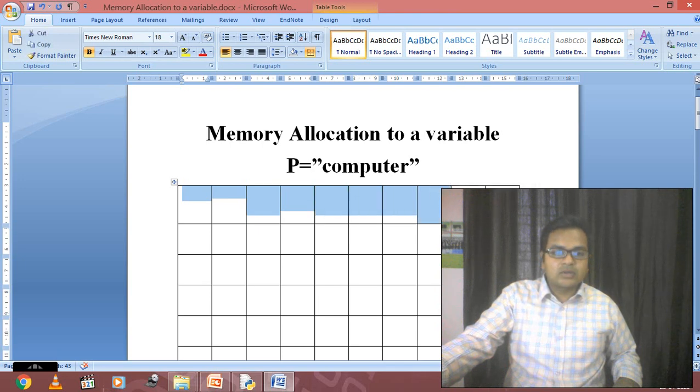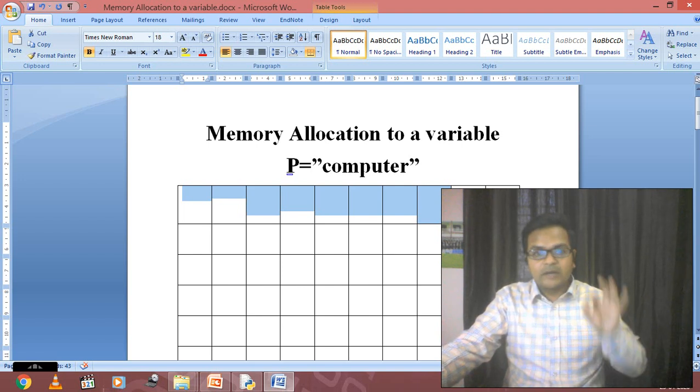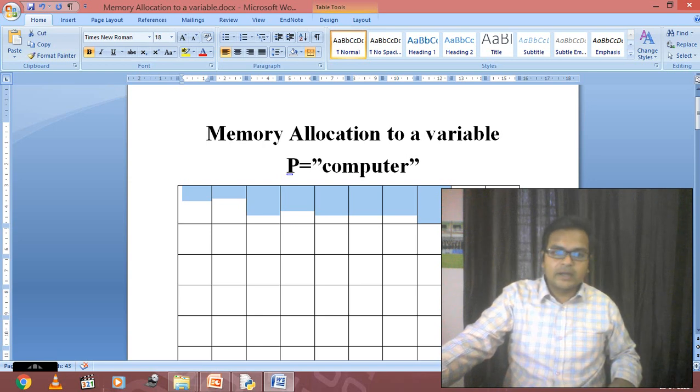These that I am highlighting, students, all will be reserved for the variable p. So when I use p equals computer in my program, when my program is going to run, it will allocate some memory. It will allocate the memory, and then whenever the memory is allocated, COMPUTER is going to be stored in these continuous locations, where all these 8 continuous locations will belong to the variable p. That means p has 8 cells, where every cell has some data, and this is the integration of data.